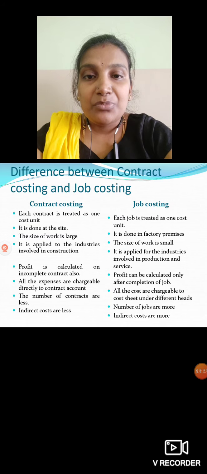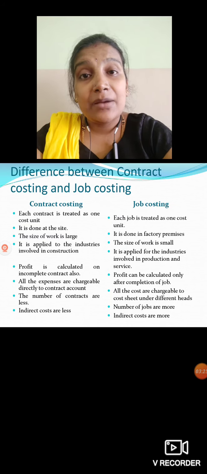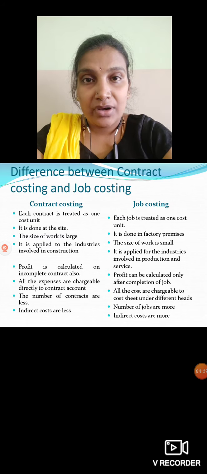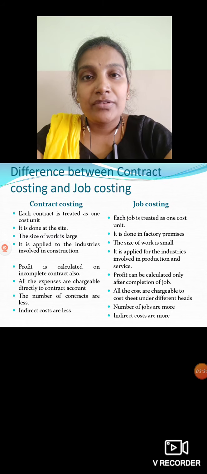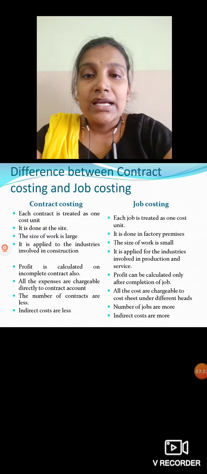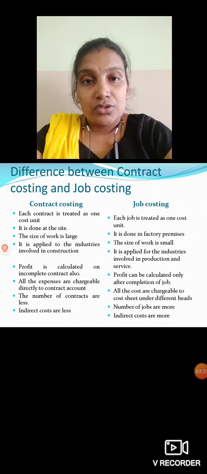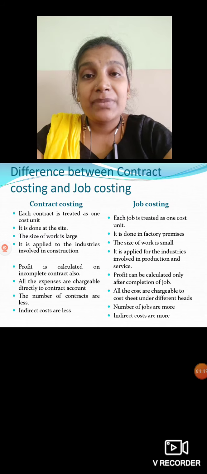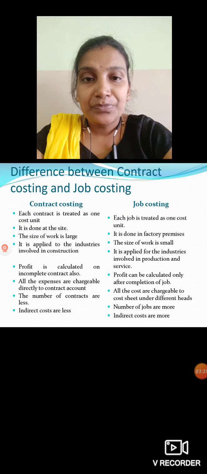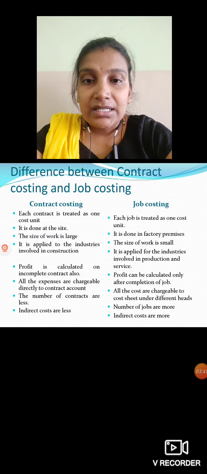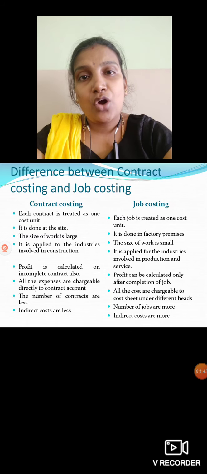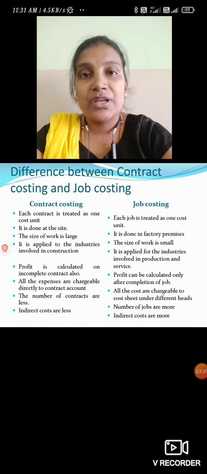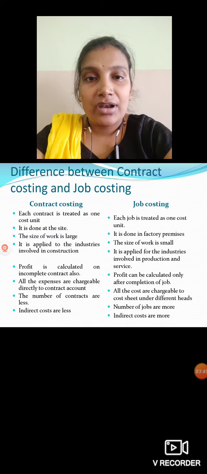Okay, then profit is calculated on incomplete contracts also, because a contract means it crosses more than 1 year. So under contract, we will calculate profit on incomplete works also. But in job costing, after completion of each job, we will find out the profit. Then all the expenses are chargeable directly to the contract account, means all the expenses we are going to record directly in the contract account here.